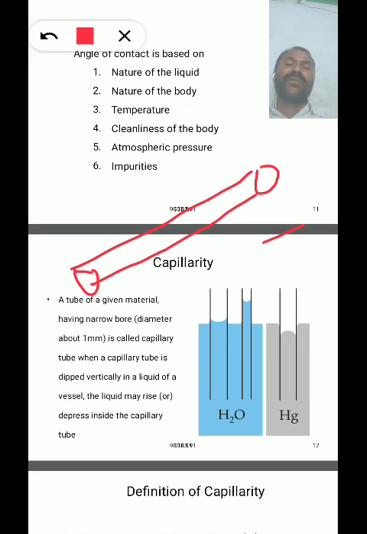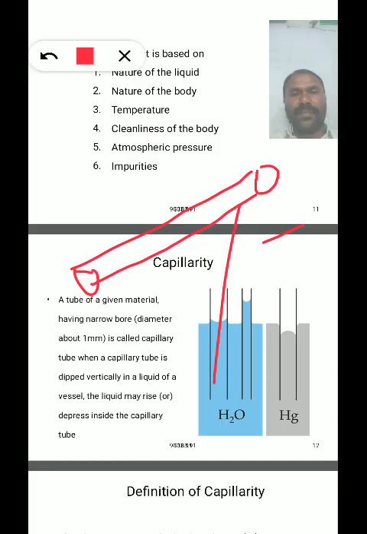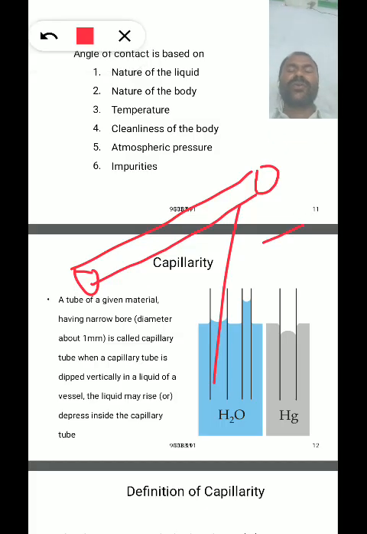The tube which is openable at both ends, clean, dry and very fine, is called a capillary tube.